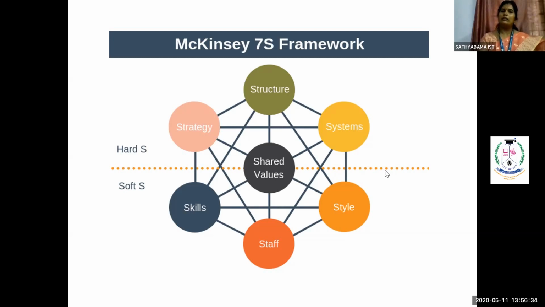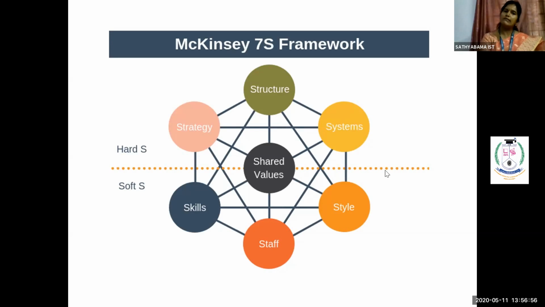Now comes your third S, called system. System represents how I am going to work inside the organization. What is the relationship between superior and subordinate? What is the authority and delegation of your powers, your duties and responsibilities? All that represents your systematic adaptation inside the organization.